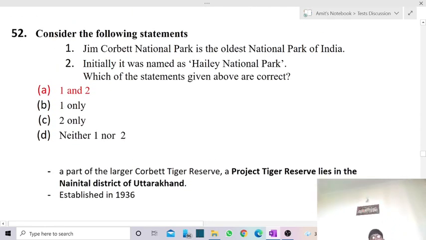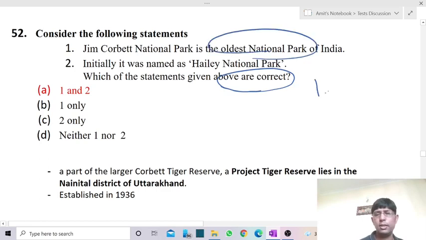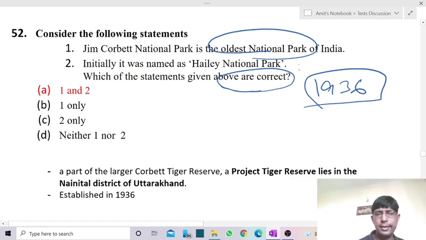Next one: Jim Corbett Park is the oldest national park of India. Second statement: initially it was named Hailey National Park. Which of the statements given above are correct? We have to check the correct statements. In India, it is the oldest national park. It was declared in the year 1936 as Hailey National Park. So the second one is also correct. The oldest national park of India is Jim Corbett Park, which was initially named Hailey National Park.